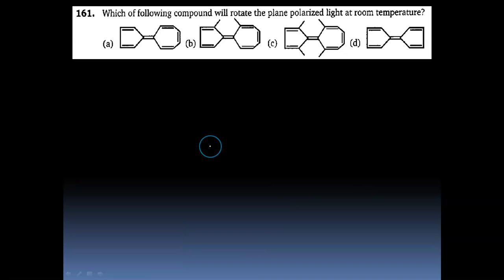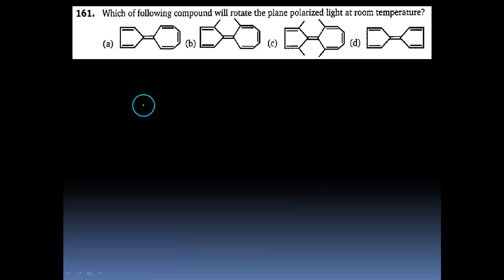Next, question number 161. It says, which of the following compounds will rotate the plane polarized light at room temperature? Again, in such questions, we have to check whether this molecule will be optically active. This molecule can be optically active only when the double bond between the two rings can be polarized and converted into a single bond, and the two rings can rotate.